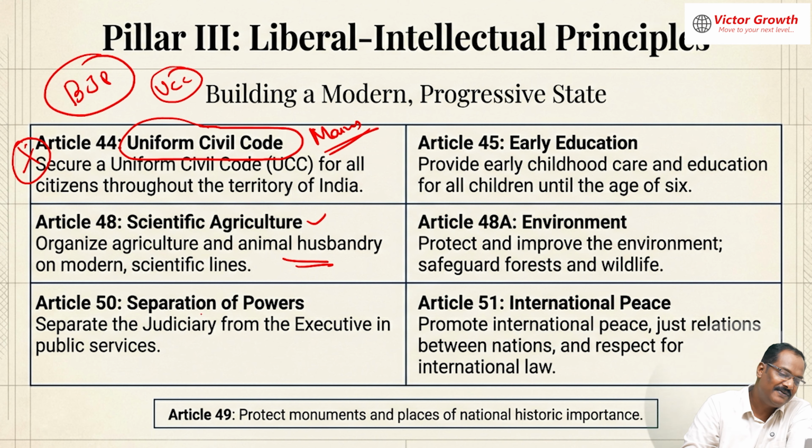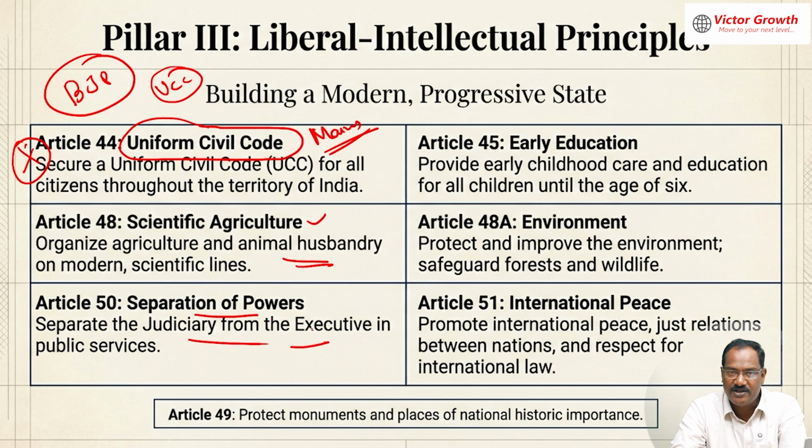Then separation of power, we already have this. That means the judiciary should not do the executive function or vice versa. Why has this been added here? Because during the British period, the district collector was very powerful. He was collecting revenue, giving judgment, and going and killing the tiger if it was disturbing the village. There are examples. He was everything, so we wanted to reduce the concentration of power in the district collector. Here it is easy to remember, 50-50 you can remember, separation. And this article you have to remember, Article 44.